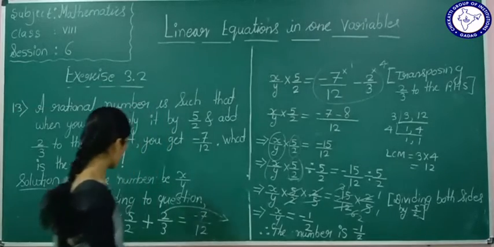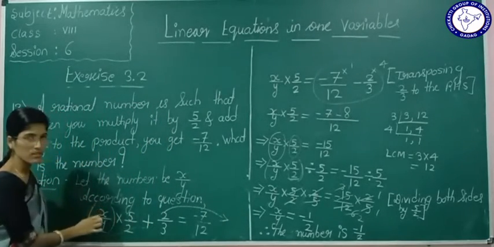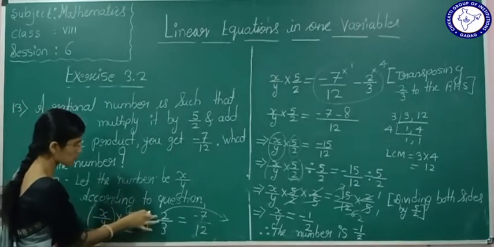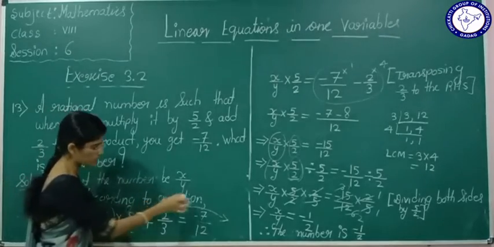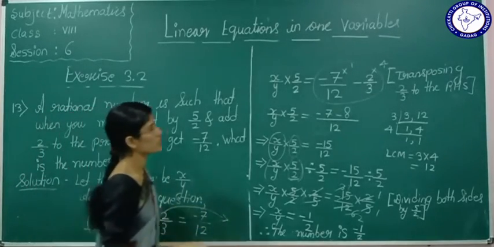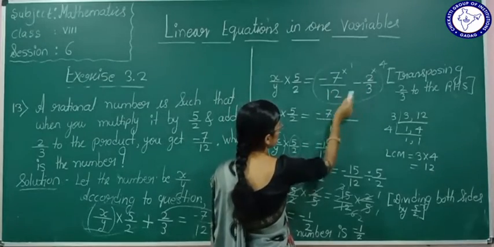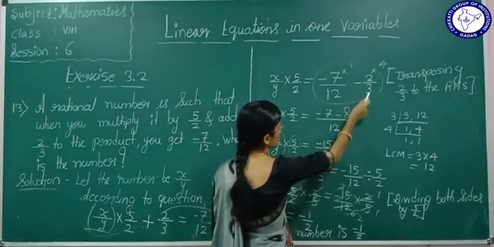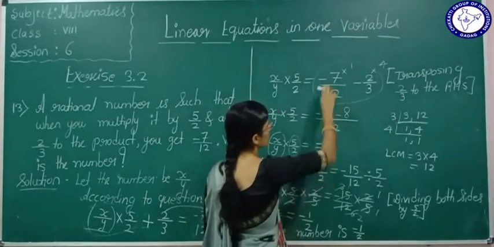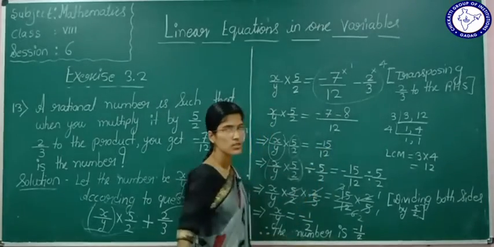Afterwards, I want to know this number, that's why I transpose this 2 by 3 to the RHS. If you transpose 2 by 3 to the RHS, the sign is going to change. To simplify this, the denominators are not the same, that's why take the LCM of 12 and 3, that is 12. Simplifying, I get minus 15 by 12.